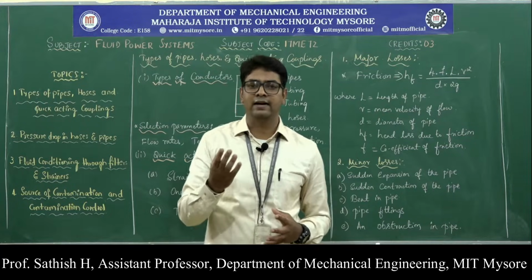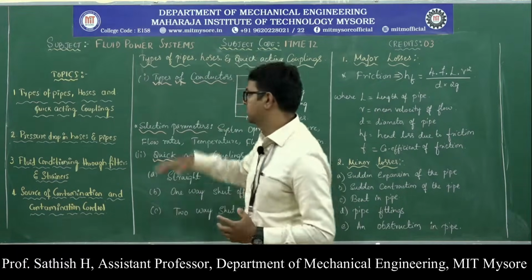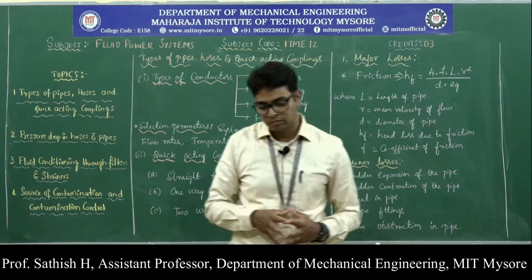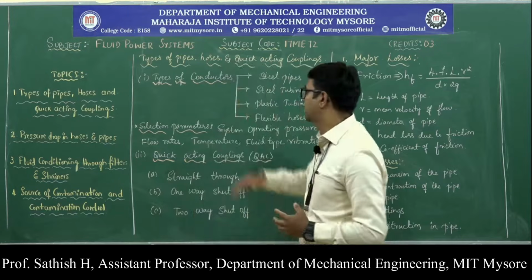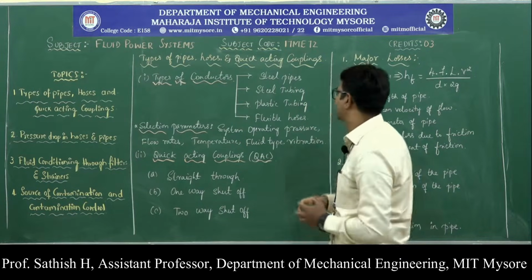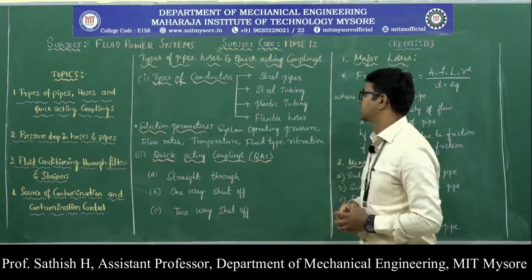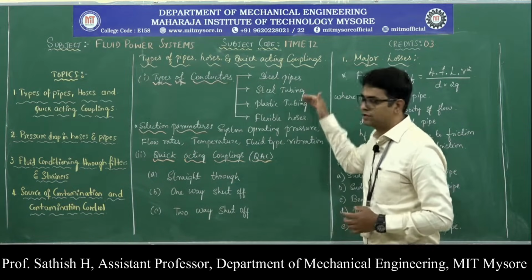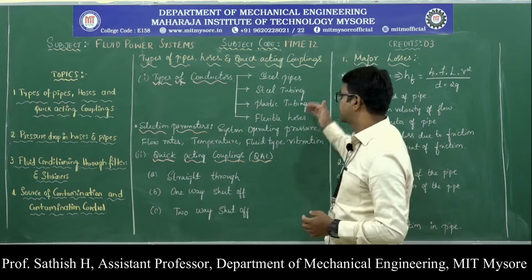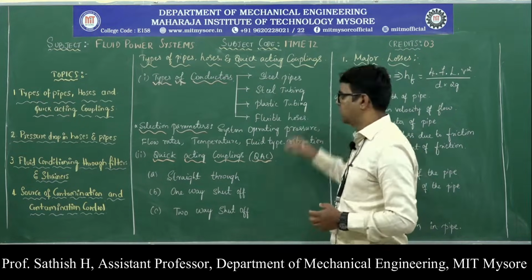In general they are called conductors. The different types of conductors are steel pipes, steel tubing, plastic tubing and flexible hoses.